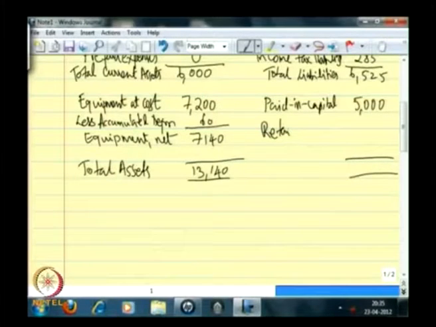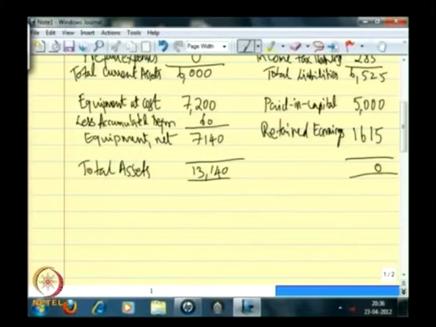Now what is he doing? He is taking it back and investing in the firm. So the earnings that is freely available to the owners of the firm, if it is brought back and reinvested into the firm, already I have told you that is called the retained earnings, 1,615.